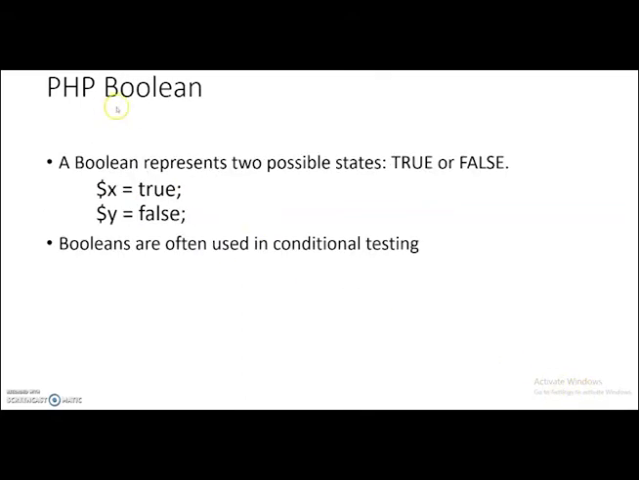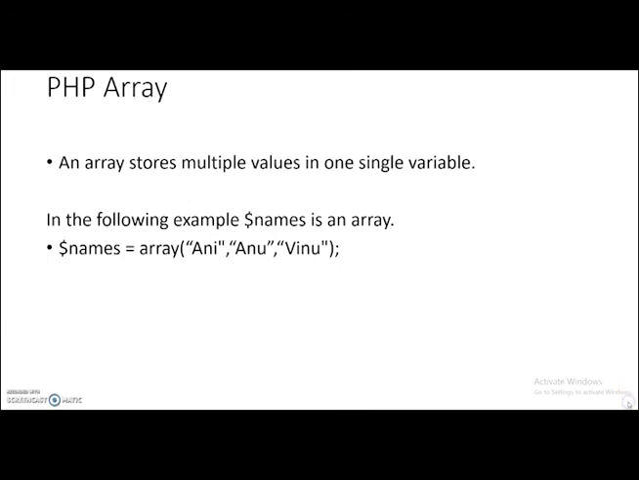Next is PHP Boolean variable. A Boolean variable is used to represent two states, that is true or false. $x is equal to true and $y is equal to false. These are the two types of Boolean values. Booleans are often used in conditional testing statements to check whether it is true or false.